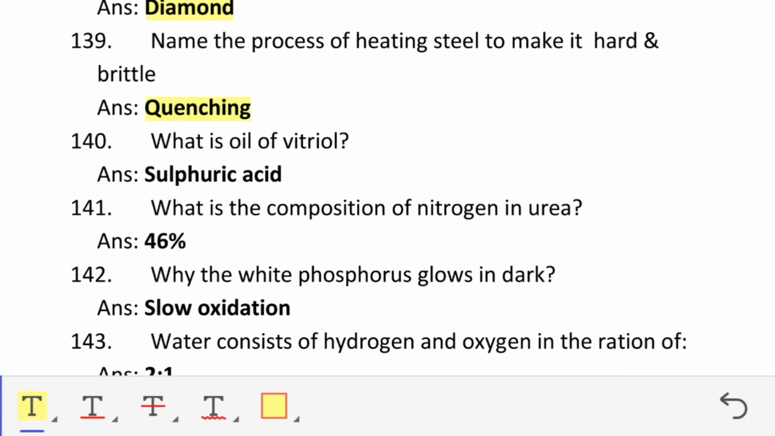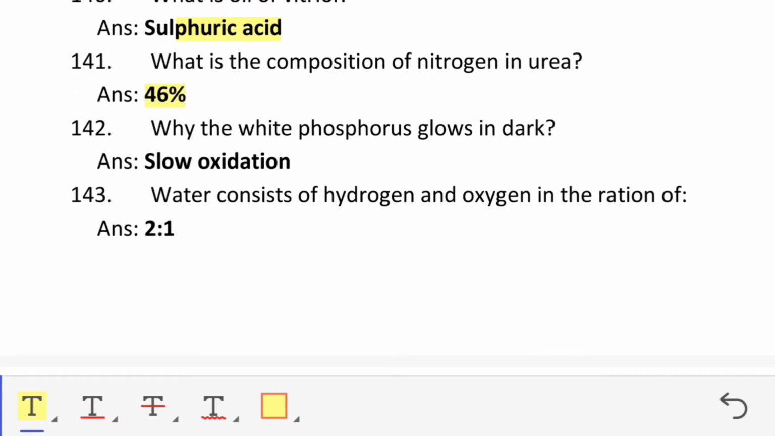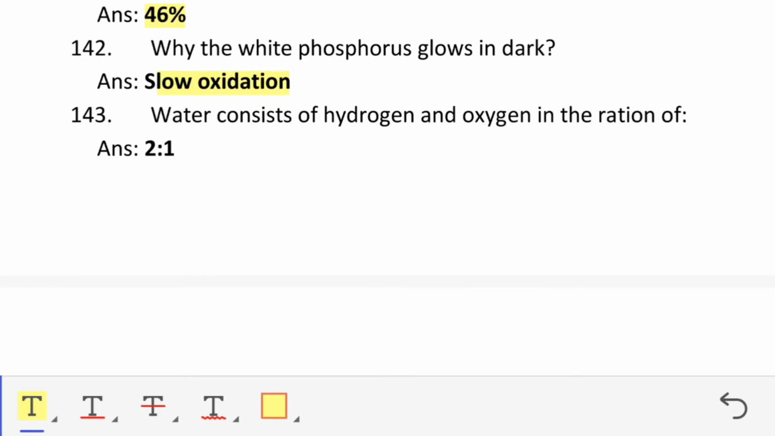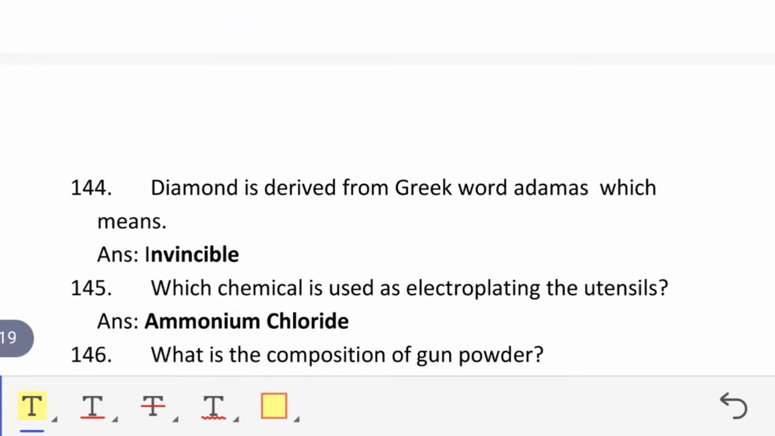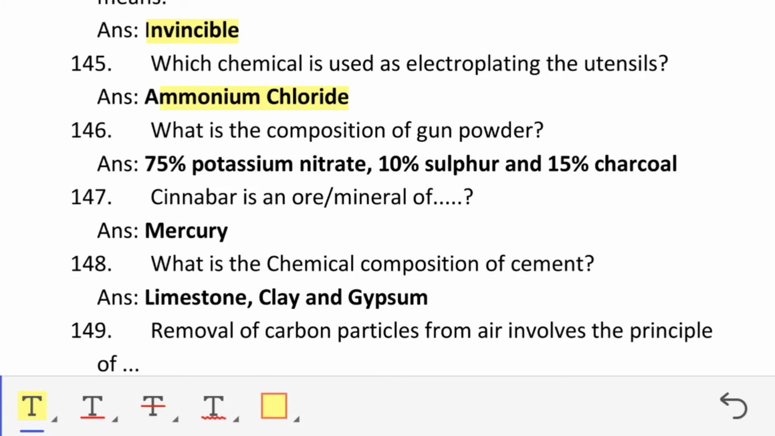What is oil of vitriol? Sulfuric acid. What is the percentage of nitrogen in urea? 46%. Why does white phosphorus glow in dark? Slow oxidation. Water consists of hydrogen and oxygen in the ratio of 2:1. Diamond is derived from Greek word adamas, which means invincible. Which chemical is used for electroplating the utensils? Ammonium chloride. What is the composition of gunpowder? 75% potassium nitrate, 10% sulfur, 15% charcoal.